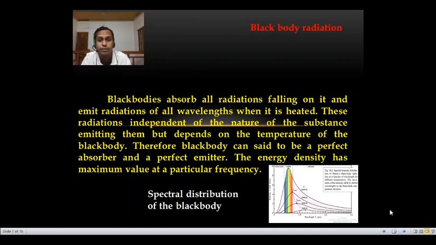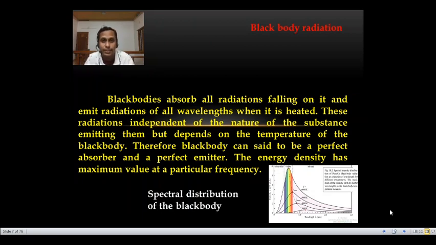See, this is important. The radiation frequency is independent of the nature of the substance, but it is a function of the temperature of the black body. That radiation frequency is not a function of the material of the black body, but of its temperature.